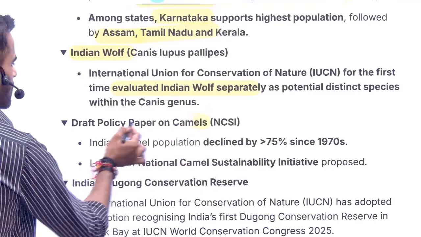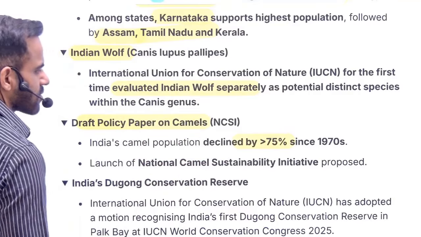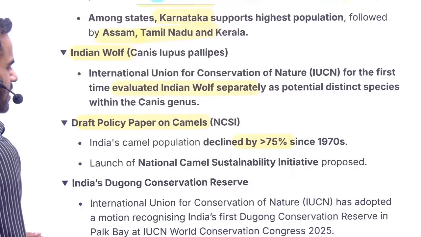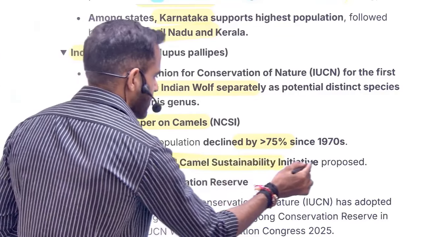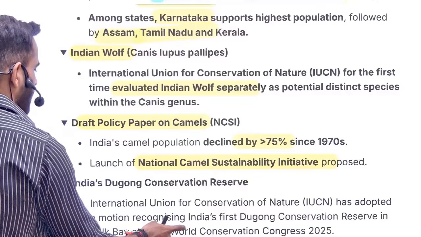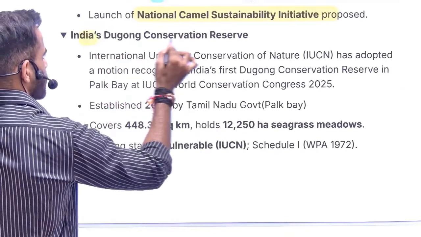Next is draft paper on camels. Camel population has gone down by 75%. That's why government is considering a national camel sustainability initiative. That's it.